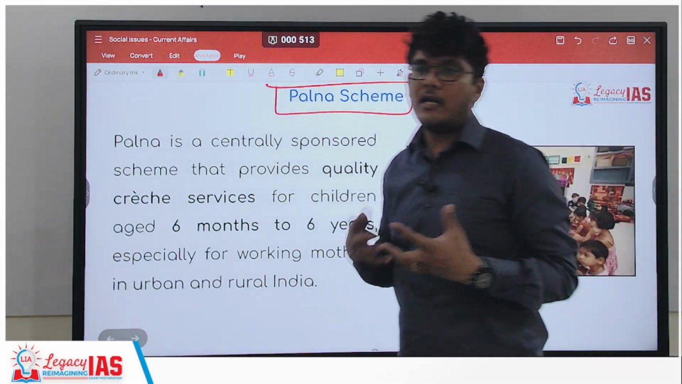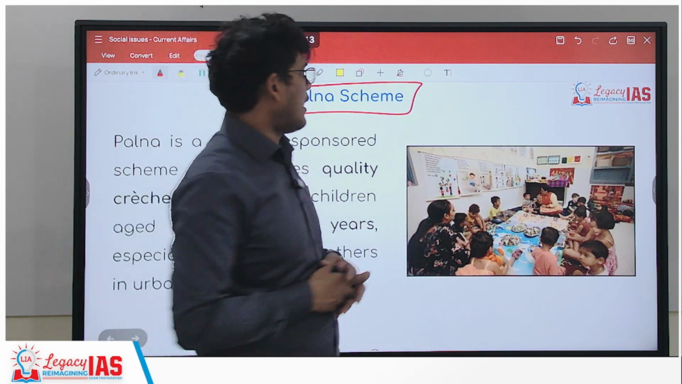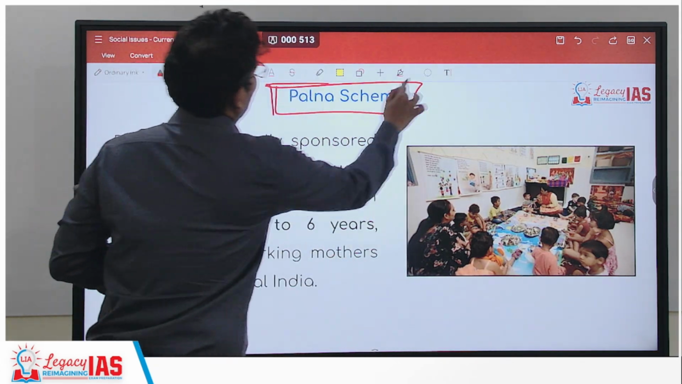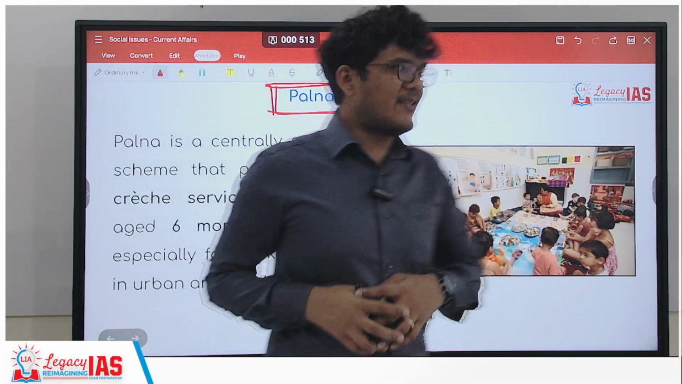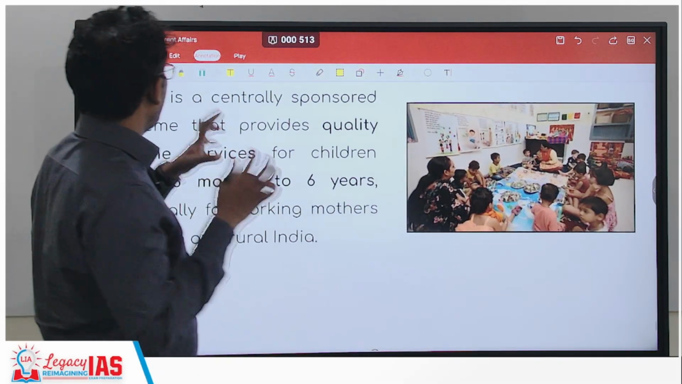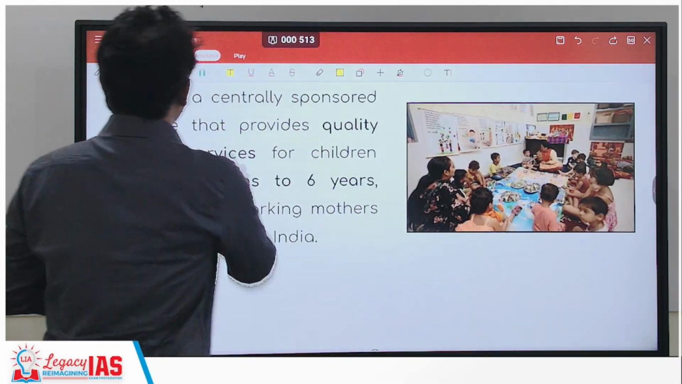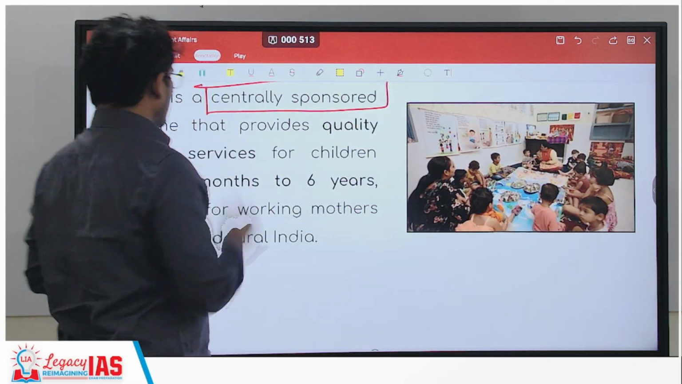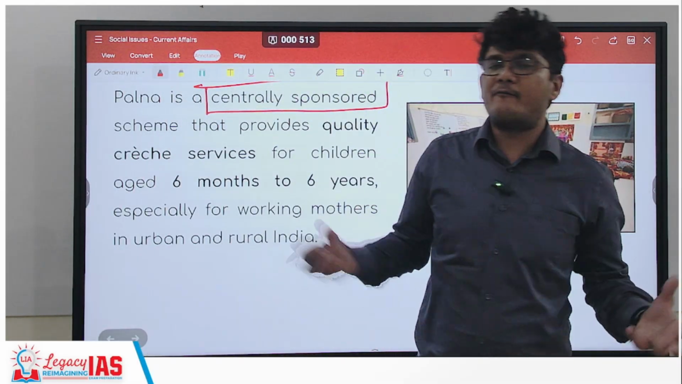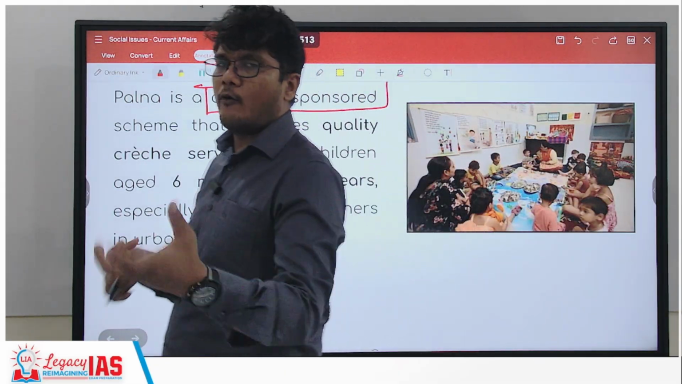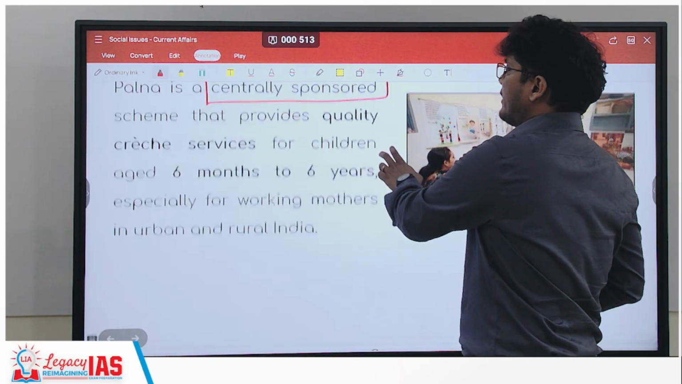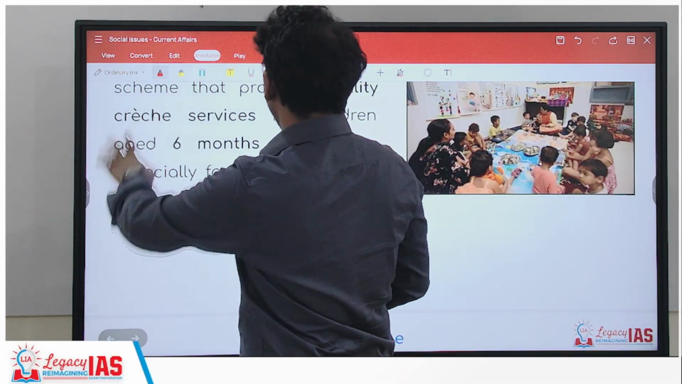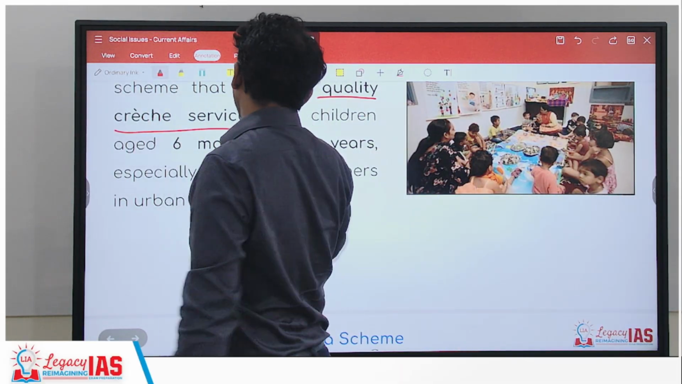That is what Palana is basically all about, right? So the Palana scheme will have something to do with bringing up the child. Yes, so what is it? It is talking about the creche facility. It is a centrally sponsored scheme, which means the central government as well as the state government will combine together for the funding of it. It will not be completely by the central government. So what is it about? It is a scheme that provides quality creche services.